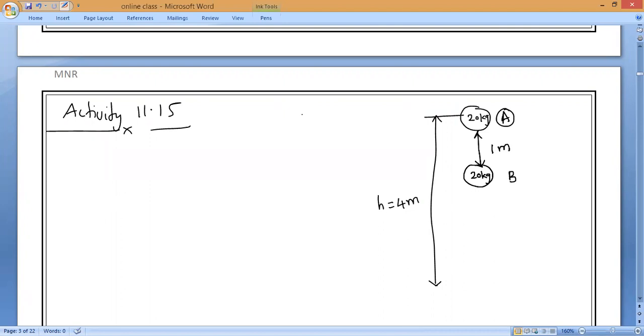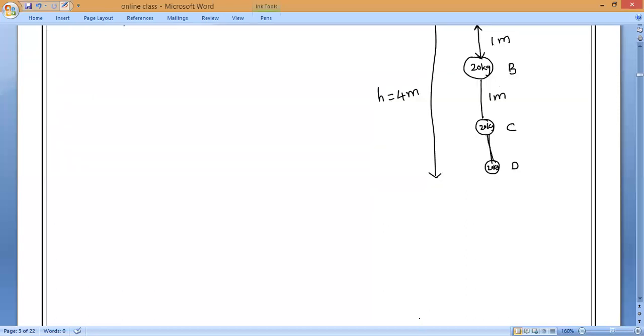Hurry, at every point you have to find. Okay, next, body came to point C. That is again 20 kg, point C, and again now from the ground I will draw it neatly. Again traveled 1 meter, 1 meter distance. Again 20 kg. Let me take point D, now just above the ground. So it came to just above the ground. So all of you draw this image.